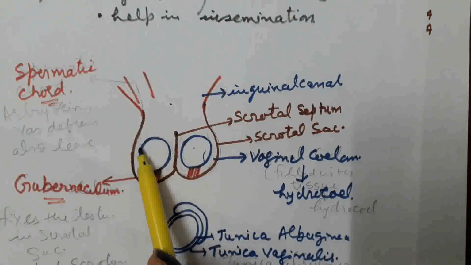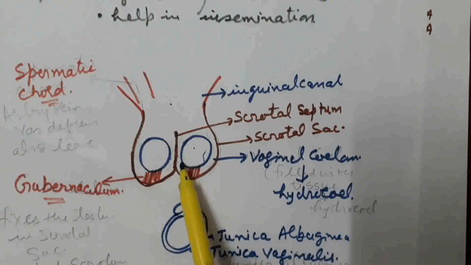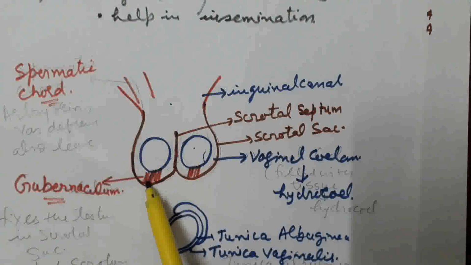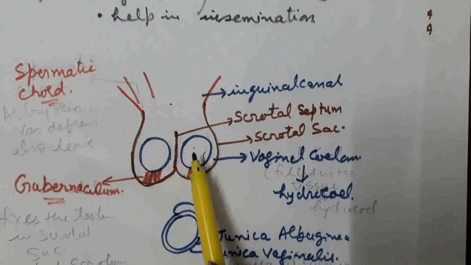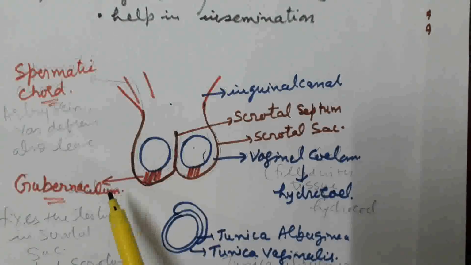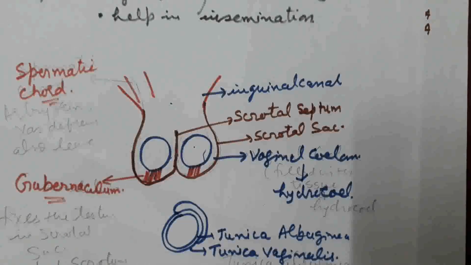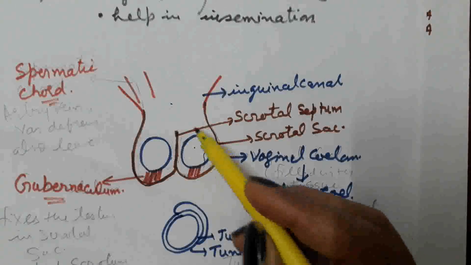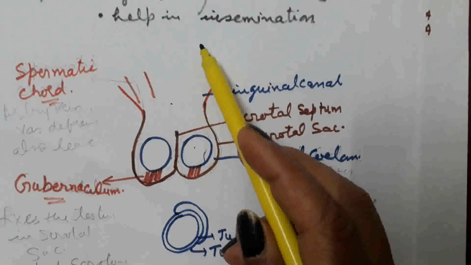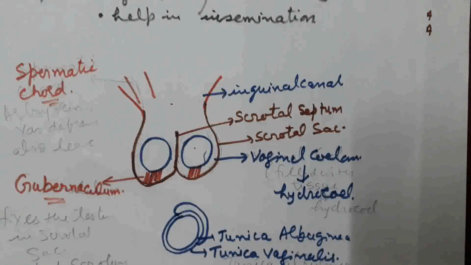Testis is an oval shaped structure. Testis is fixed into the scrotal sac with the help of gubernaculum. This is the gubernaculum which fixes the testis into the scrotal sac. Besides the gubernaculum, there is the spermatic cord, which also helps in fixing the testis into the scrotal sac. This scrotal sac or scrotum is connected with the abdominal cavity through a canal which is known as the inguinal canal.